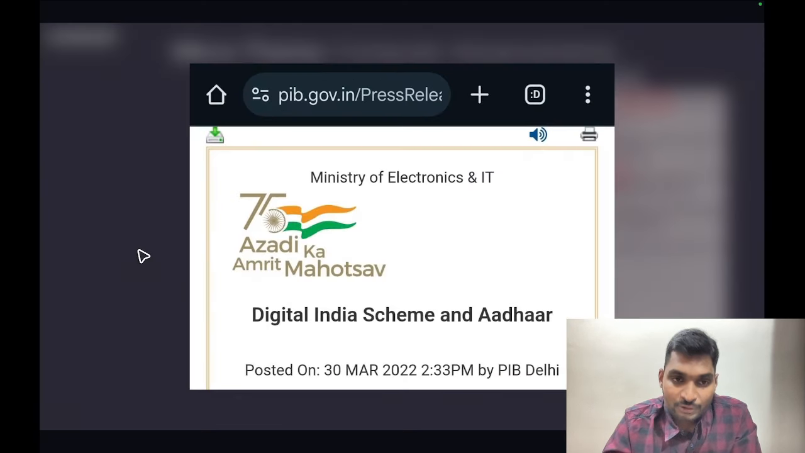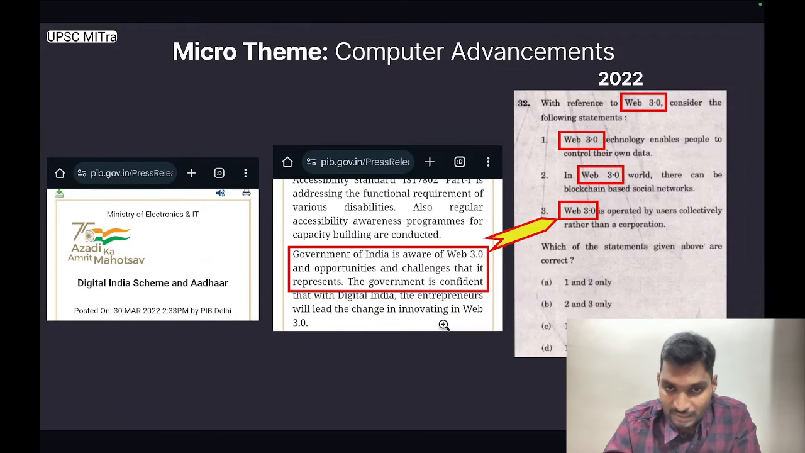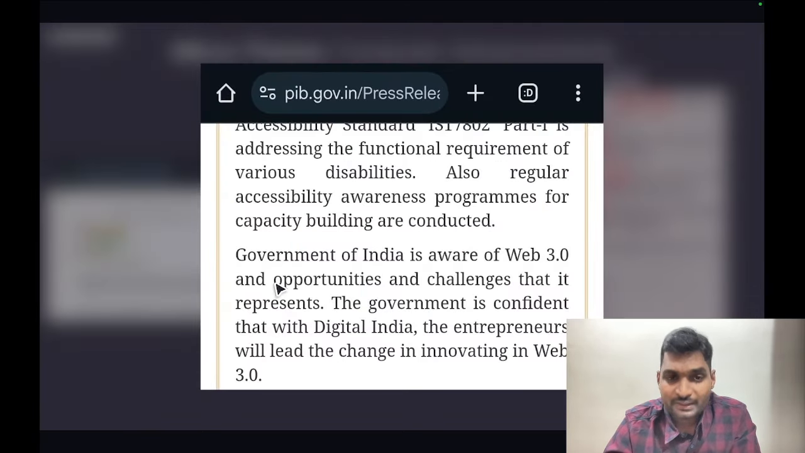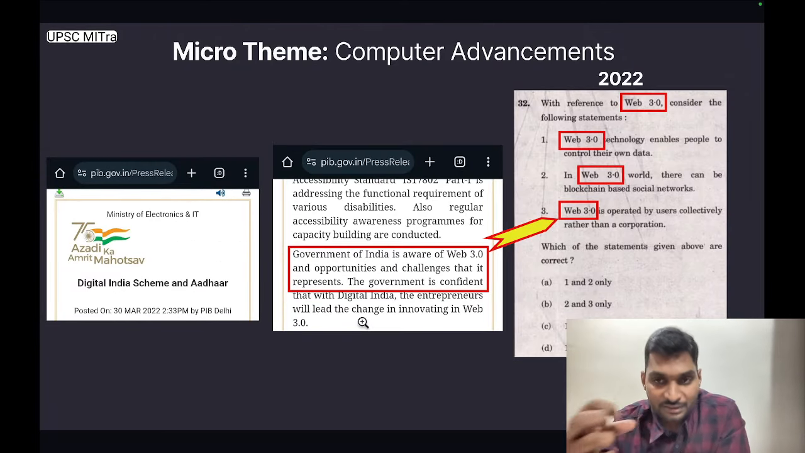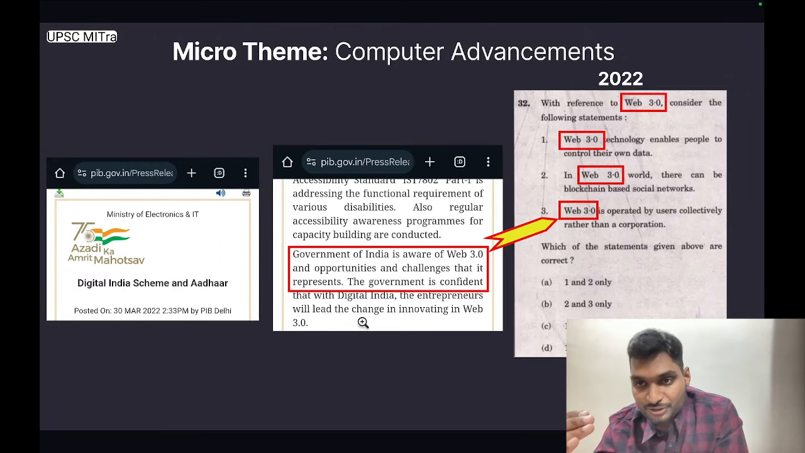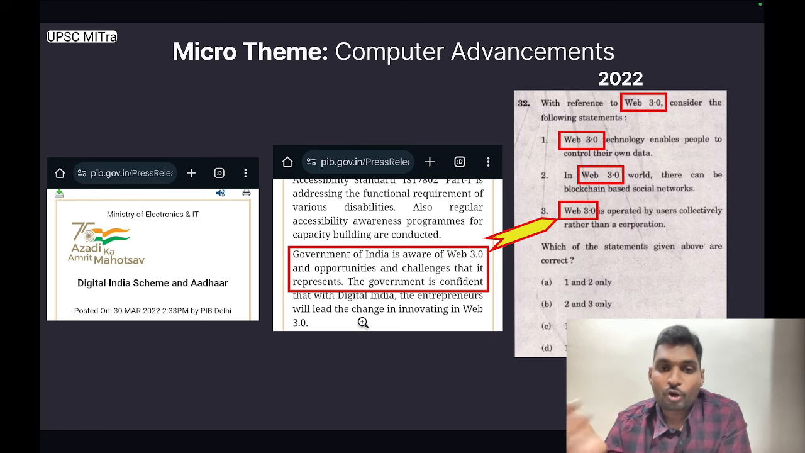The next micro theme is computer advancements. This particular release is from Ministry of Electronics and IT. It is titled Digital India Scheme and Aadhaar. It goes on to read, Government of India is aware of Web 3.0 and opportunities and challenges that it represents. The government is confident that with Digital India, the entrepreneurs will lead the change in innovating in the Web 3.0. UPSC picked this information and framed a level 2 question using information that has not been defined in the press release. This was the question.